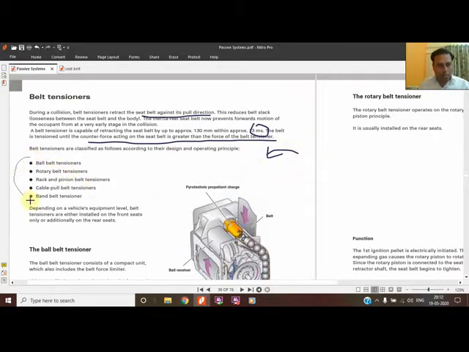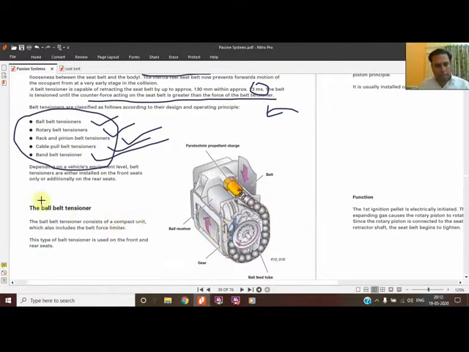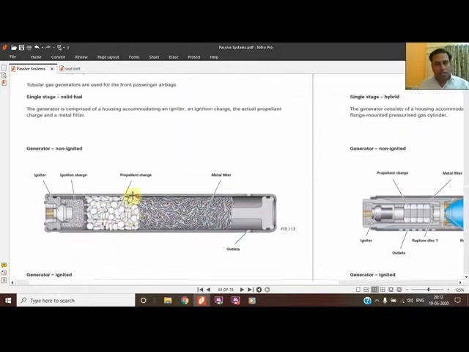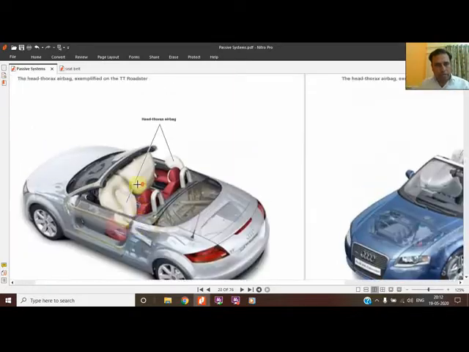So how does this mechanism work? There are 5 types of pretensioners, and we will cover all of these one by one. First is the ball belt tensioner, then the rotary belt tensioner, rack and pinion belt tensioner, cable pull belt tensioner, and band belt tensioner. These are the types of tensioner.